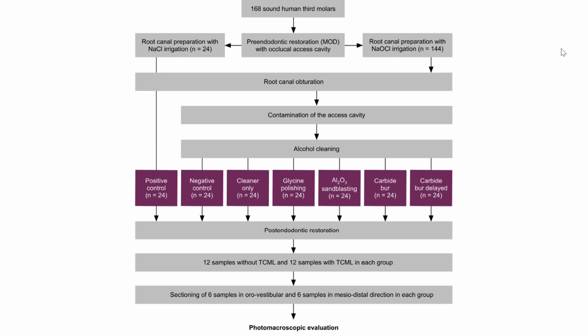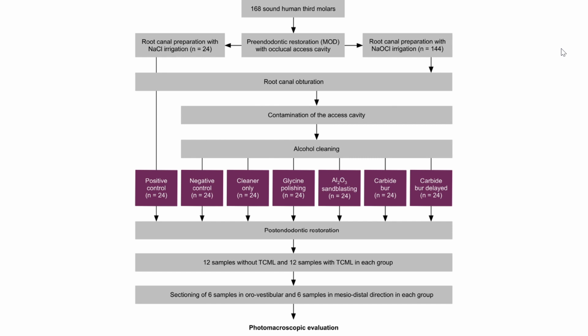The positive control received root canal treatment with no cavity cleaning. The negative control, root canal treatment with only alcohol cleaning. The other 5 groups, including the negative group, were deliberately contaminated with sealer and then cleaned with added treatments after alcohol cleaning. The added treatment included sealer cleaning from Densably, glycine polishing, aluminum oxide sandblasting, carbide burr, immediate and delayed. The endodontic access was then restored with nanohybrid composite.